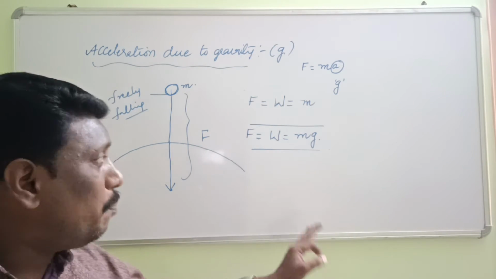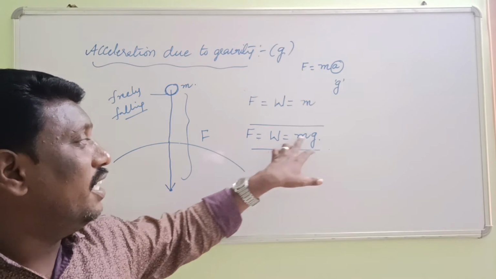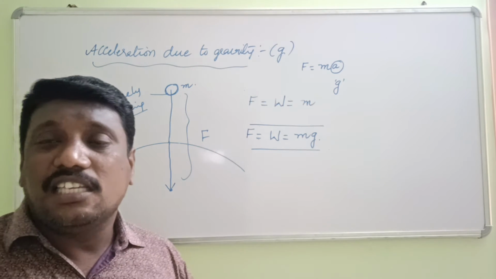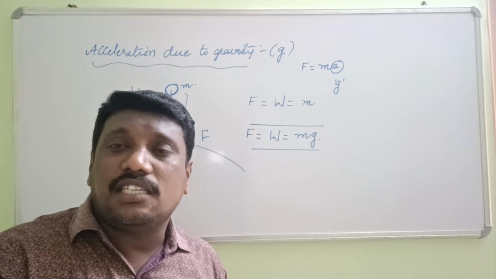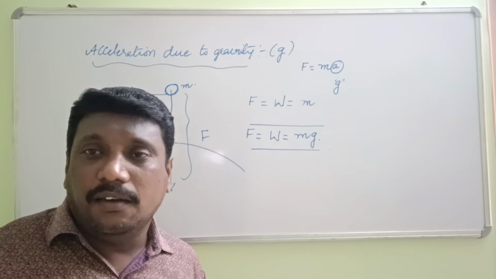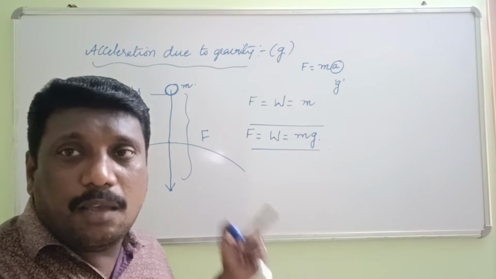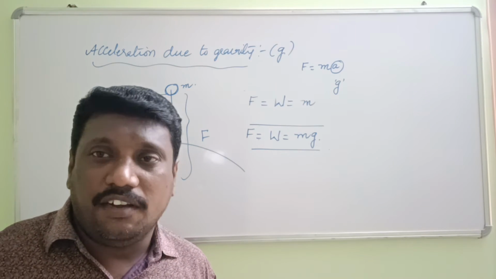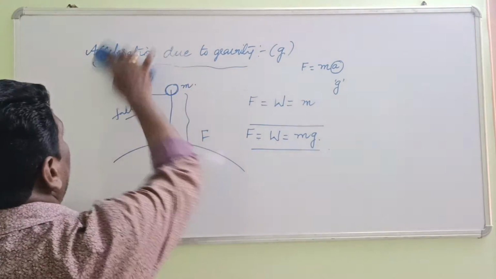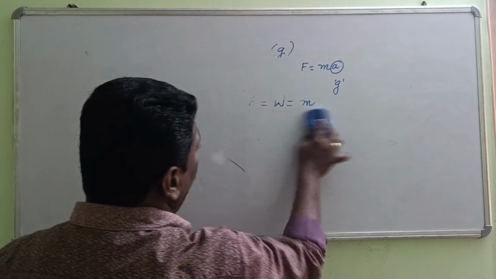So with this particular point, wherever we observed, force is also known as weight, and weight is also known as what here? m into g. The same concept we are going to implement to get a relation between the universal law of gravitation and, in the same way, acceleration due to gravity. Let us find the relation between small g and capital G.